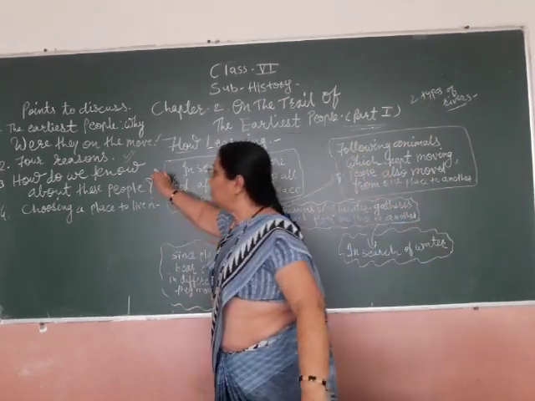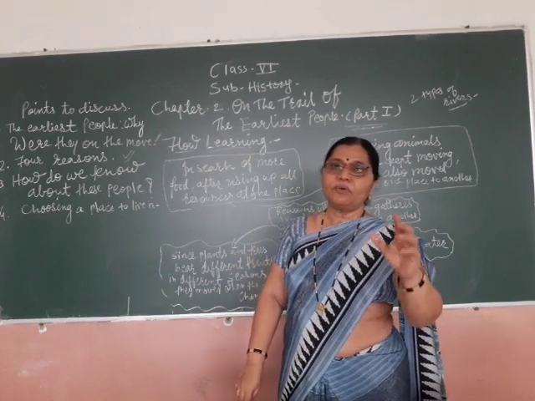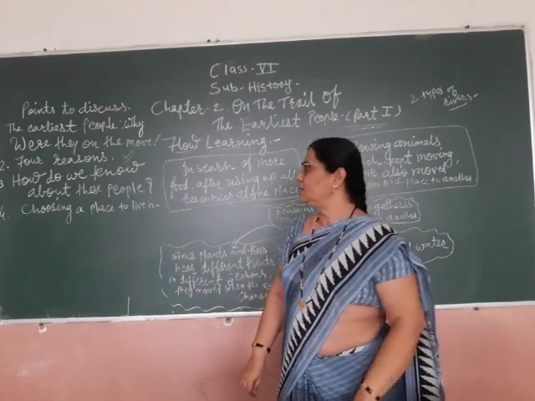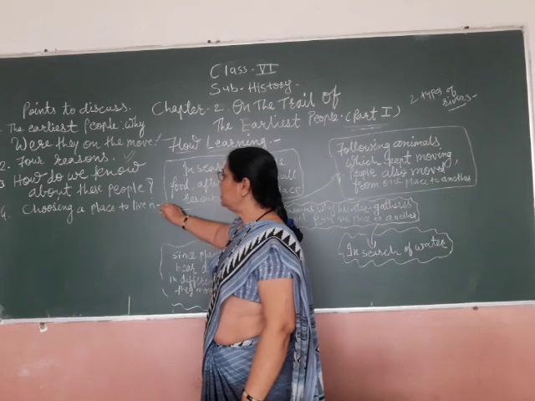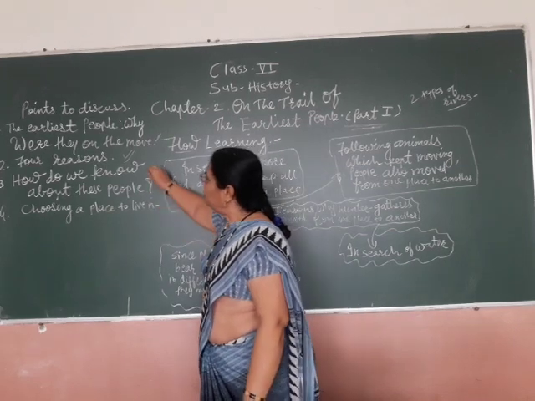So for these four reasons, the people were going from one place to other places. Another is changing a place. Then how do you know?